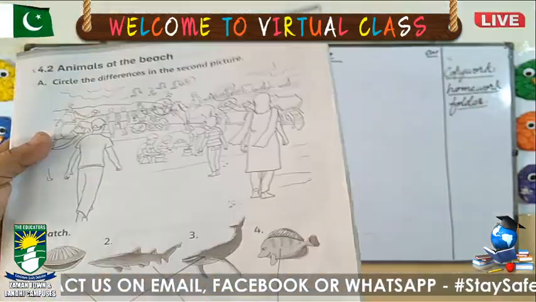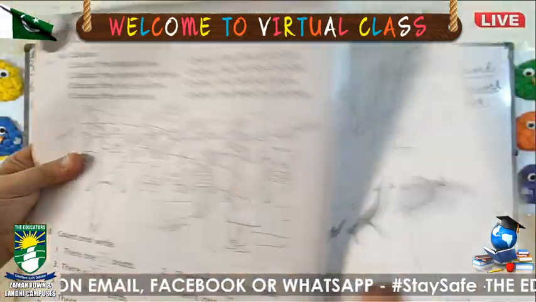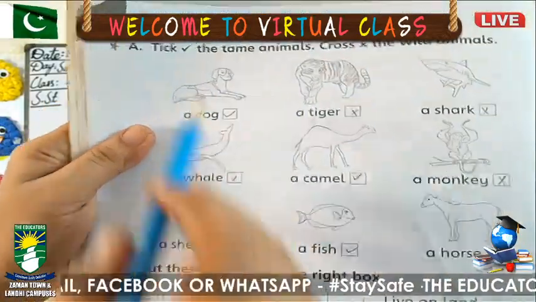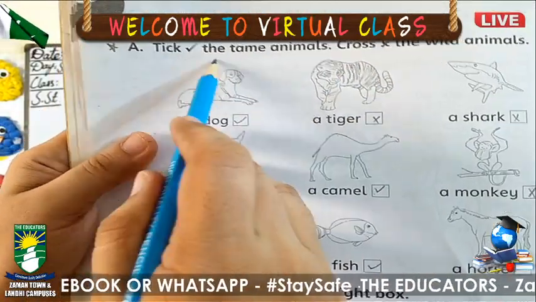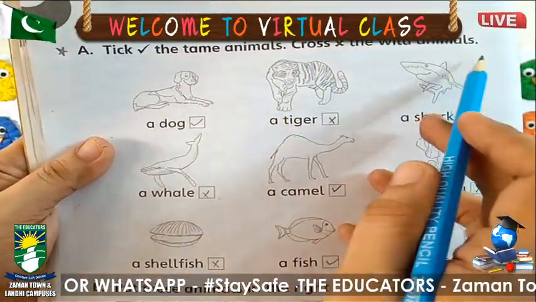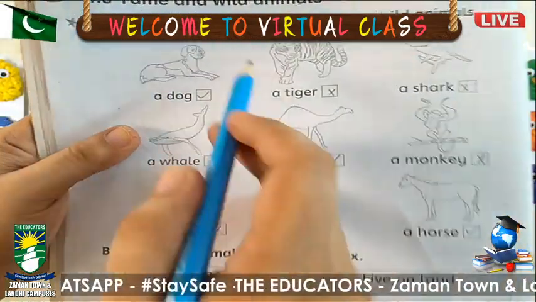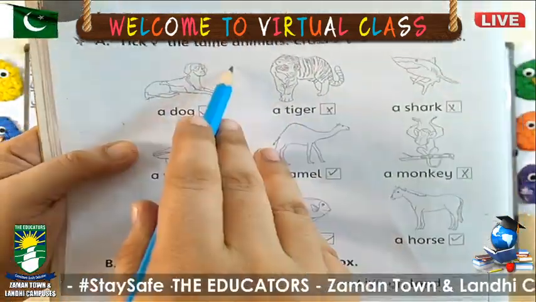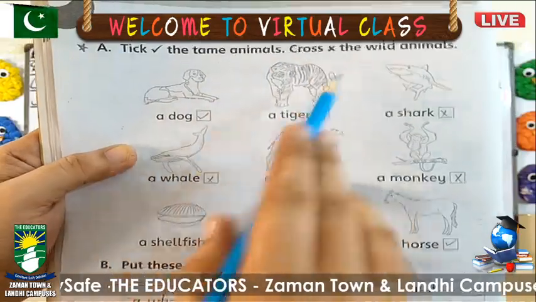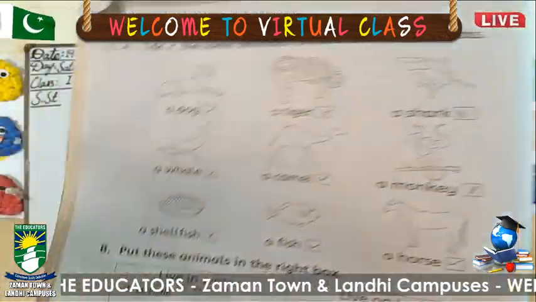Now come to page number 16. Do it fast. Tame and wild animals. Tick the tame animals, cross the wild animals. Tame animals means we can keep them at home. They are not dangerous for us, and wild animals, they are dangerous for us. We cannot keep them at home.